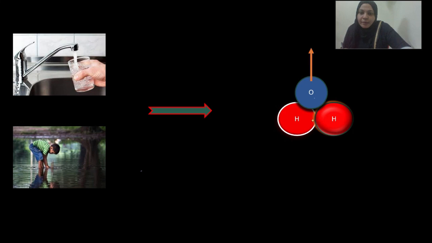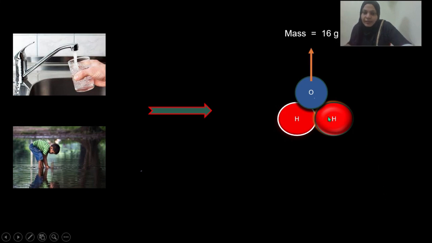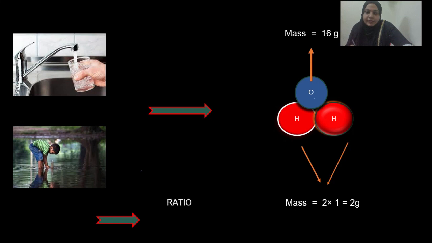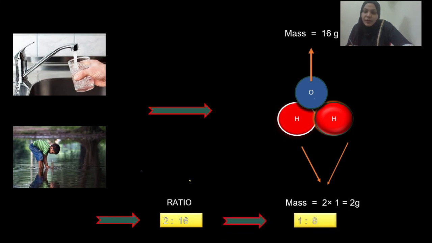You know that the mass of oxygen is 16 gram and the mass of hydrogen is 2 gram. The ratio of the mass of hydrogen to the mass of oxygen is 2:16. When we simplify 2:16, we get 1:8. From this you can understand the mass of hydrogen to the mass of oxygen is always 1:8 by mass.